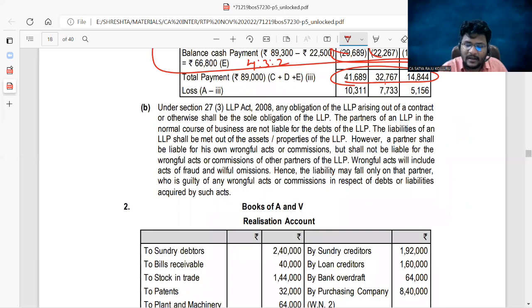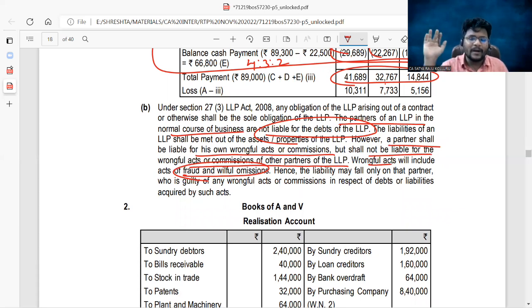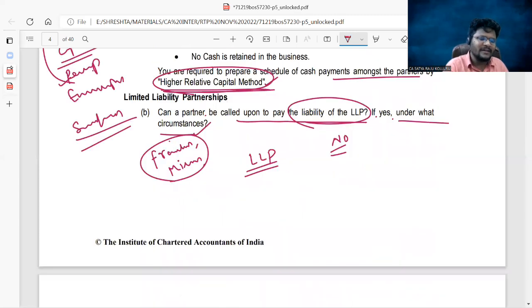Sir, in general, partners of an LLP in the normal course of business are not liable for the debts of the LLP. But a partner shall be liable for his own wrongful acts or omissions, but shall not be liable for the wrongful acts or omissions of the other partners of the LLP. So the partner who conducted the wrongful acts, like fraud, willful omissions or misrepresentations with the public, is the only one responsible for those liabilities. The other partners are not at all liable. That is the common sense answer, guys, you can provide. Okay, fine.